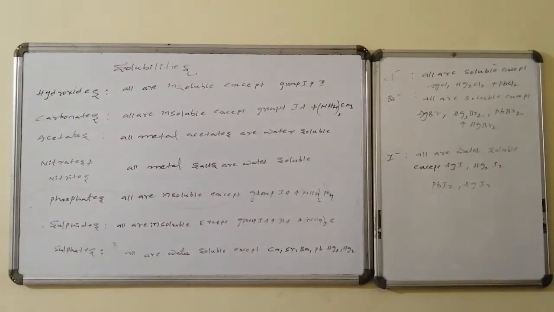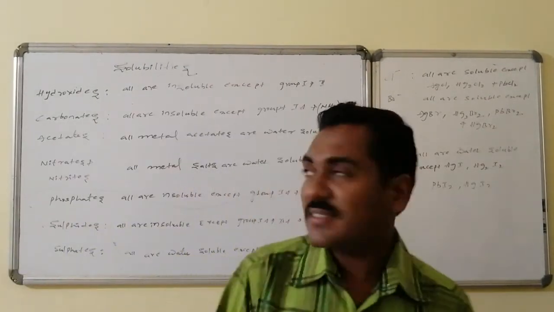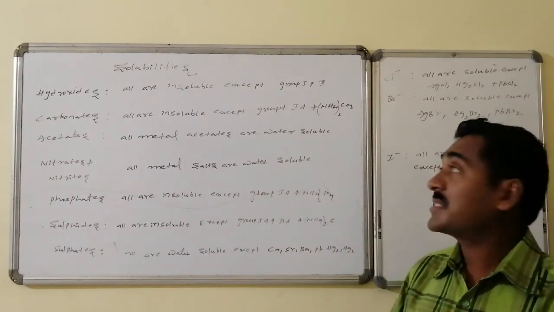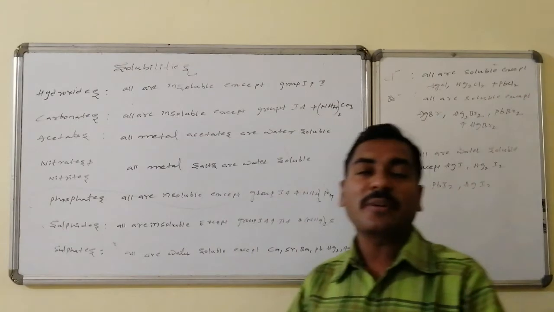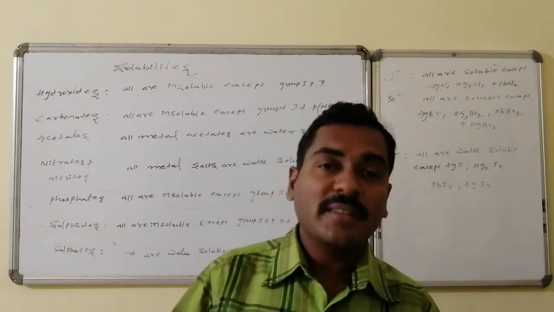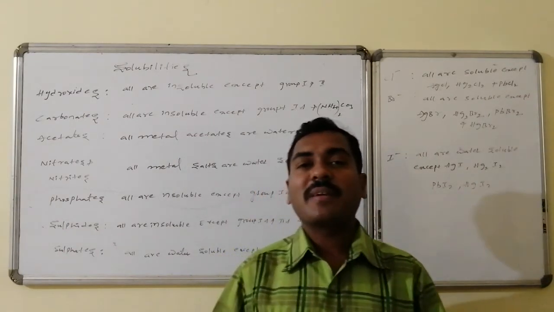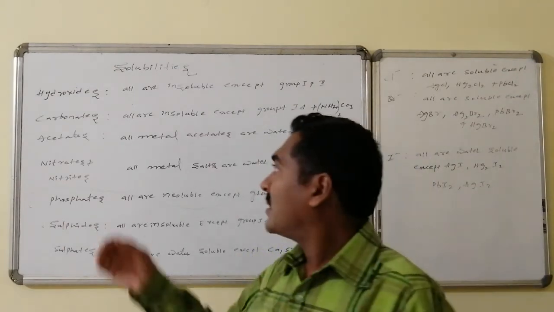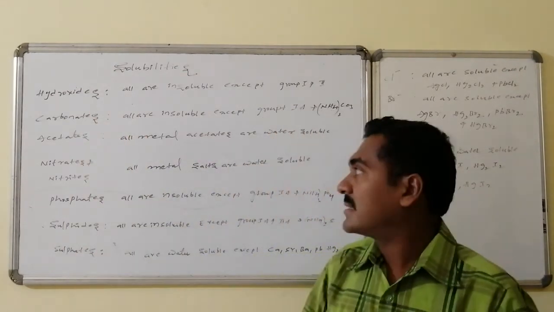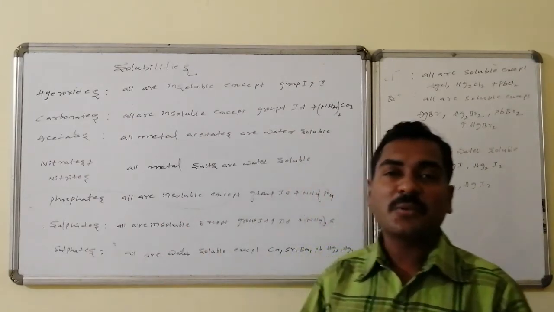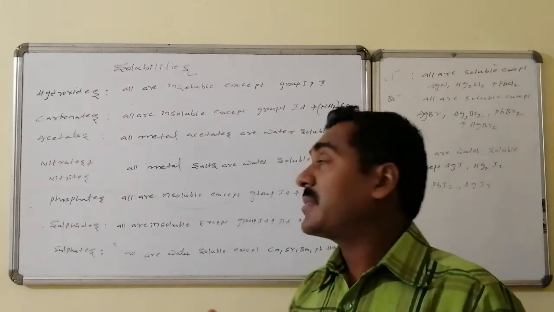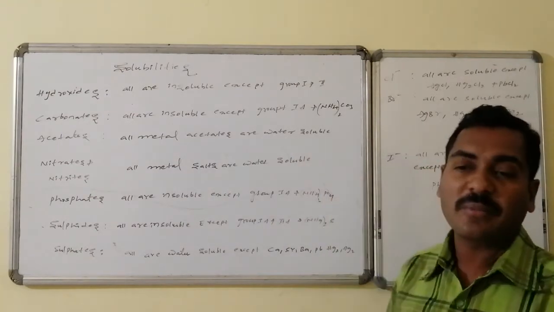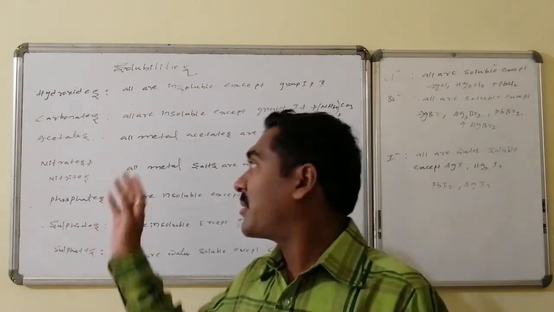Solubilities of certain inorganic compounds. Hydroxides, OH minus, are all insoluble except the first group A elements and the second group elements, that is the lithium family as well as the beryllium family hydroxides are soluble; remaining hydroxides are insoluble in water. Let us go group-wise. Carbonate, CO3 2 minus: alkali group carbonates are soluble and all others are insoluble except the first group as well as ammonium carbonate. These are soluble, remaining all are insoluble.